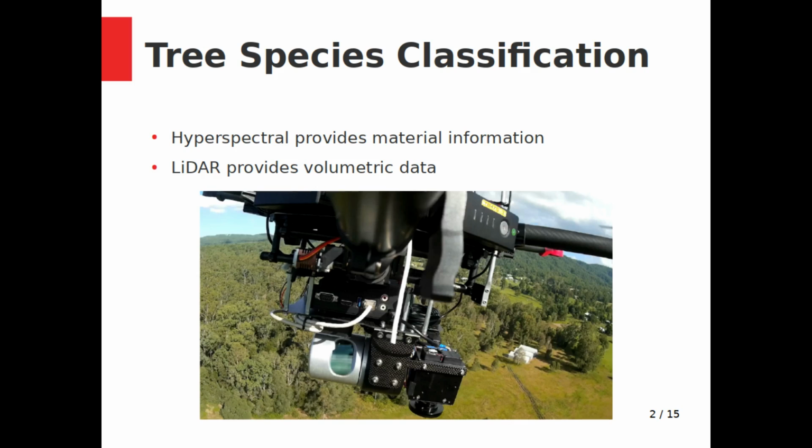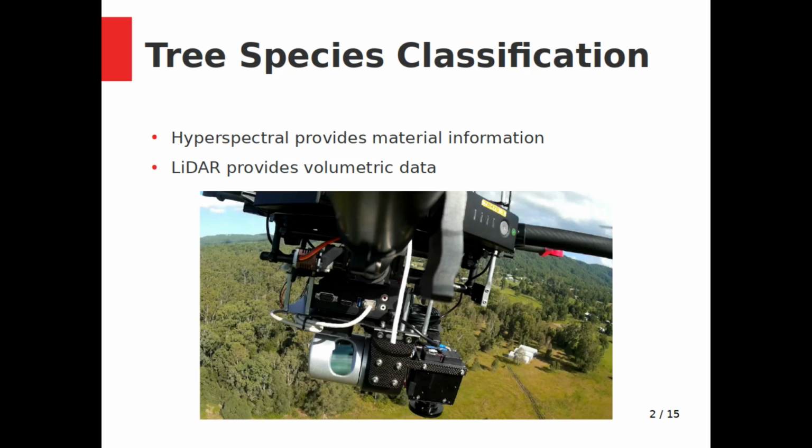Aerial remote sensing offers the ability to cover large areas of land in a relatively short period of time compared to what can be done from the ground. Aerial platforms coupled with hyperspectral cameras have shown to be effective at discriminating between different species of a wide variety of vegetation. However, it has limitations which prevent it from being completely effective. Hyperspectral imagery does not consider the size or structure of the tree.